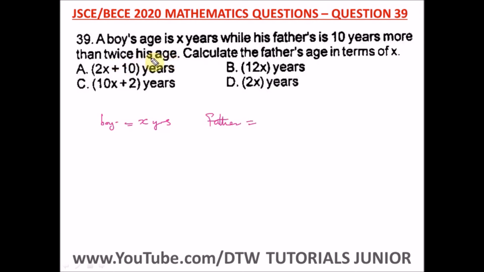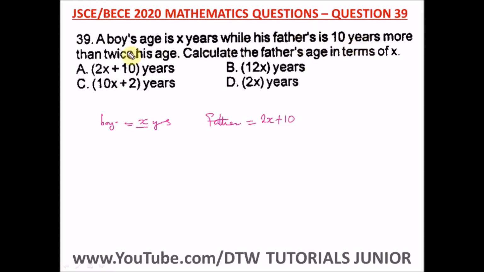Okay, so twice his age means 2 times the boy's age. So we have 2 times the boy's age, which is x. We know the boy's age as x. 2 times x, then 10 years more. 10 years more means plus 10. That's what the statement means. This is a word problem.